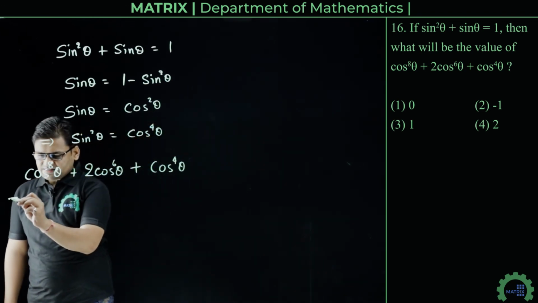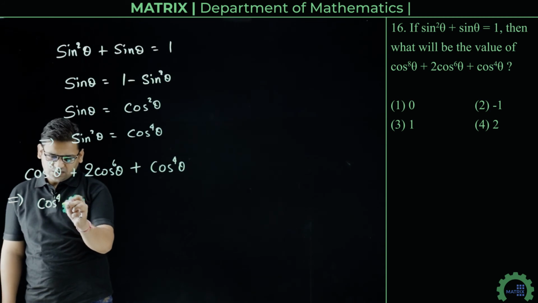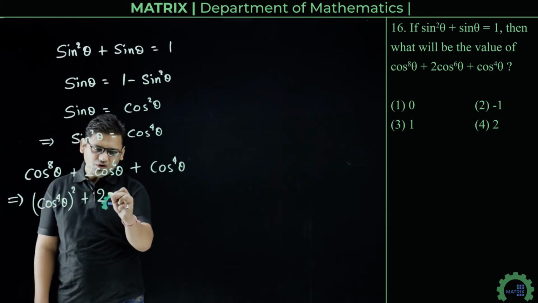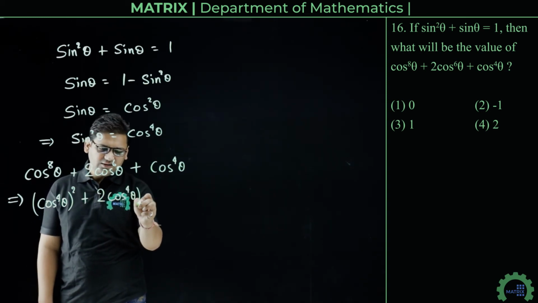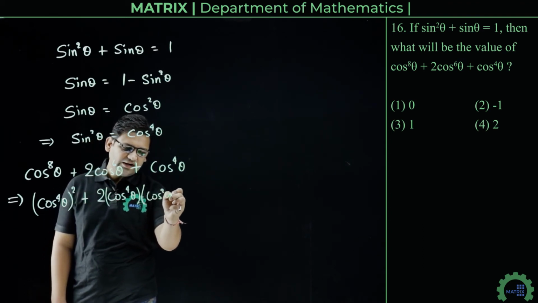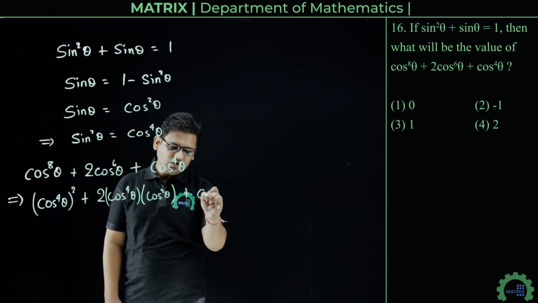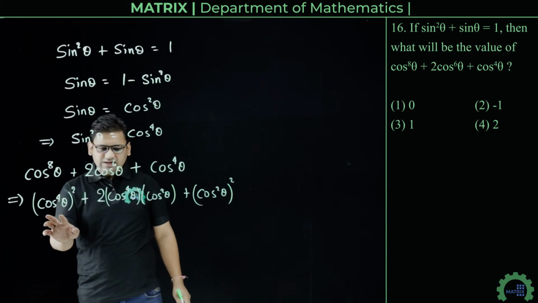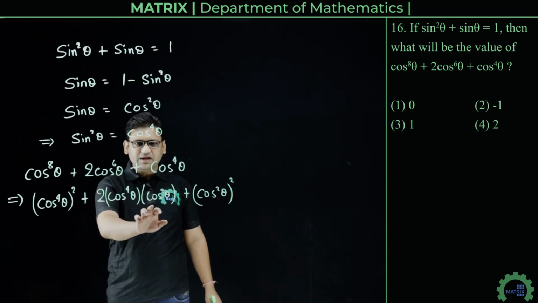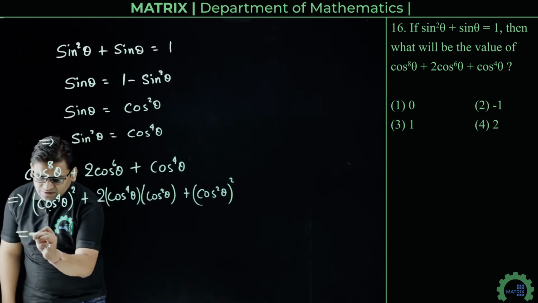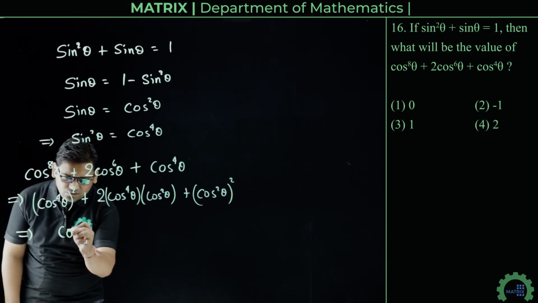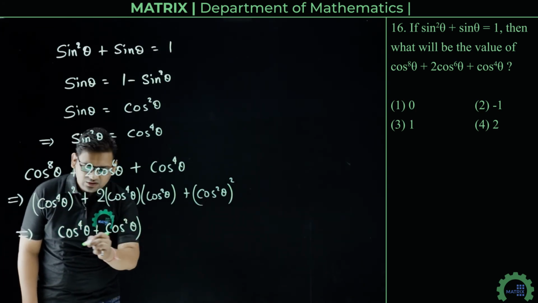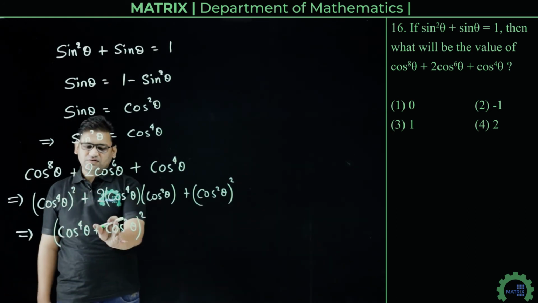We can write this expression as cos raised to power 4 theta whole square plus 2 cos raised to power 4 theta into cos square theta plus cos square theta whole square. Now we can apply identity here, a square plus b square plus 2ab, that is a plus b whole square. So we can write this expression as cos raised to power 4 theta plus cos square theta whole square.